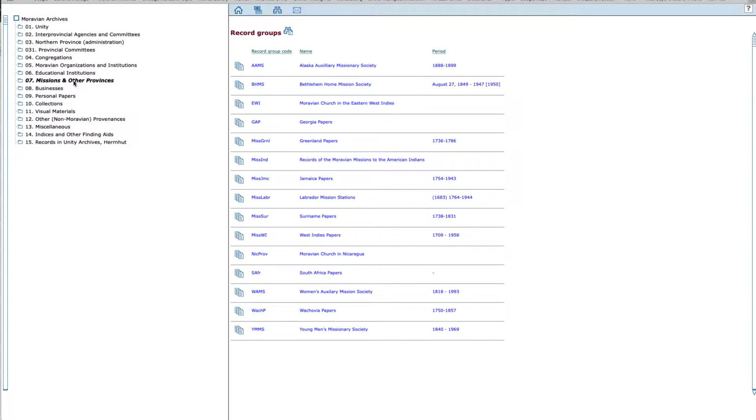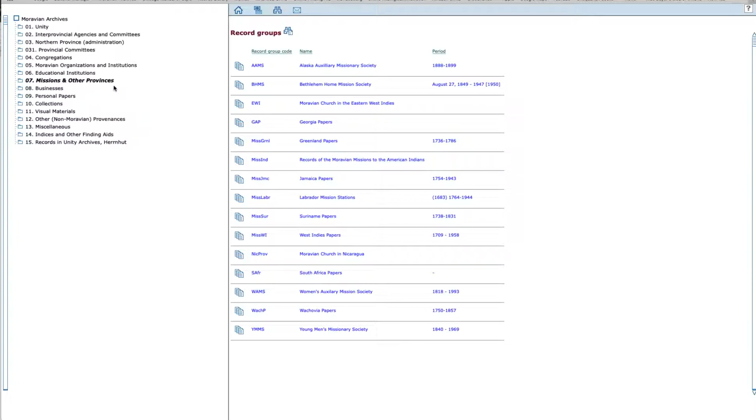Let's close this up. The next thing I want to find is, I heard that there are records from Wachovia, or the Winston-Salem area in North Carolina, in the archives in Bethlehem. Where would I find them? Well, they are listed under other provinces.